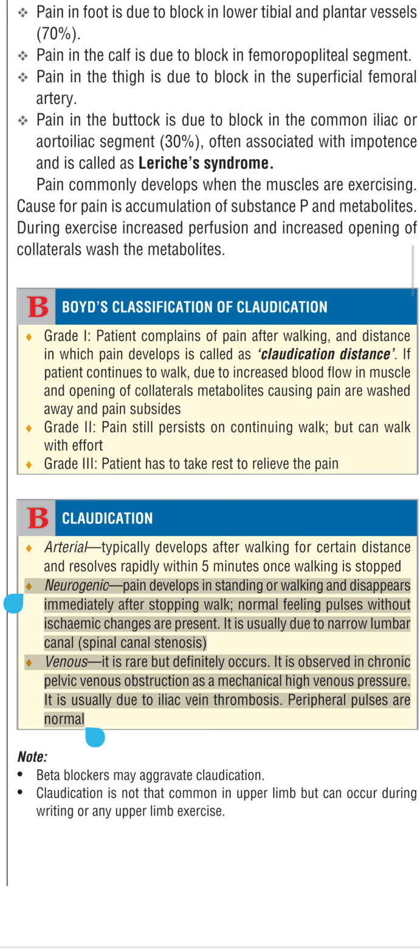Neurogenic: pain develops on standing or walking and disappears immediately after stopping walking. Normal feeling pulses without ischemic changes are present. It is usually due to a narrow lumbar canal, spinal canal stenosis.